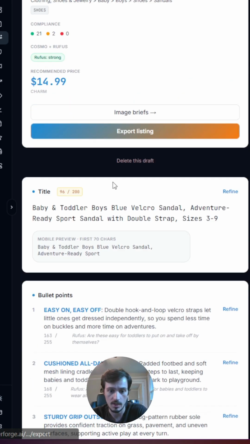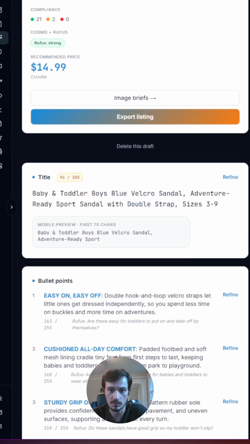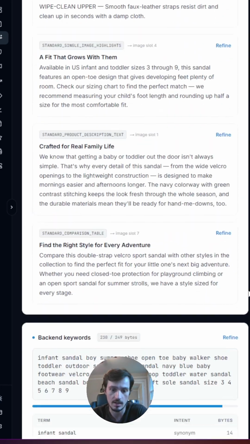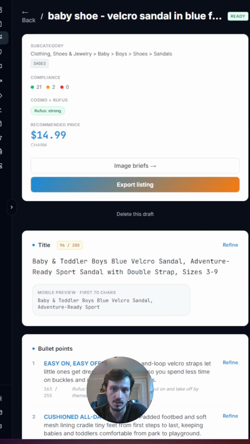Pretty incredible tool. I mean, there's just a couple fields that you have to input and it generates a full professional listing that you can use on Amazon that is completely optimized for the current algorithm.